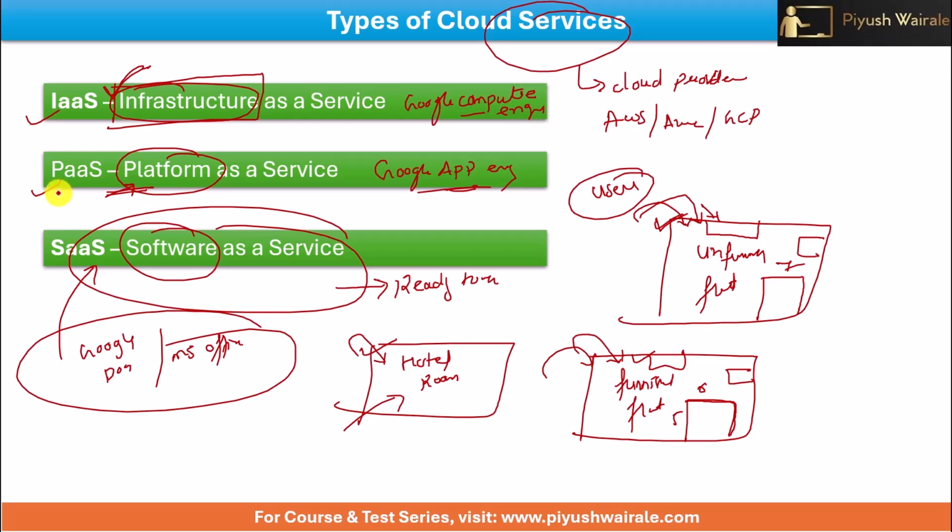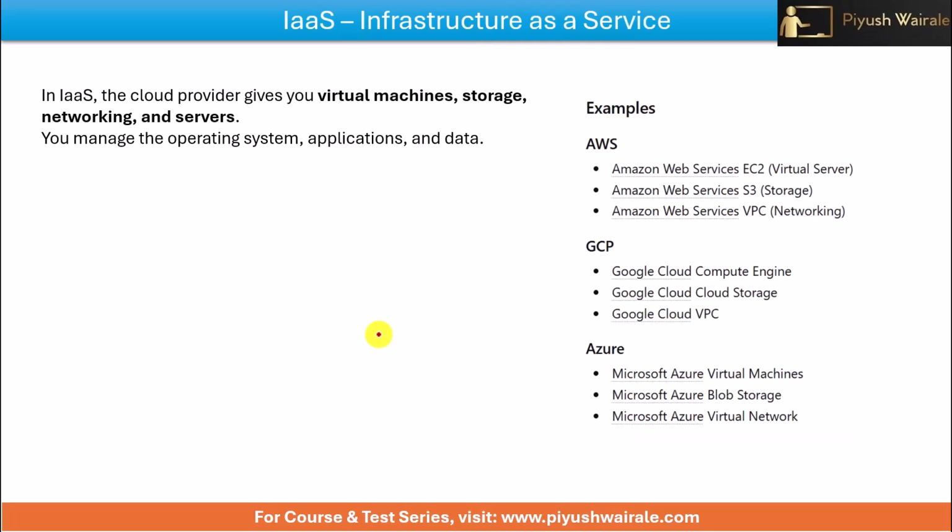So this was one of the questions in one of the exams here. Which type of service is this particular Google App Engine, okay? So the answer was platform as a service. It might look like it is infrastructure as a service, but no, Google Compute Engine is basically infrastructure as a service, okay? I hope these examples are clear. So you can see what we have discussed up till now. In infrastructure as a service, the cloud providers give you virtual machines, storage, networking, and the servers here, okay?